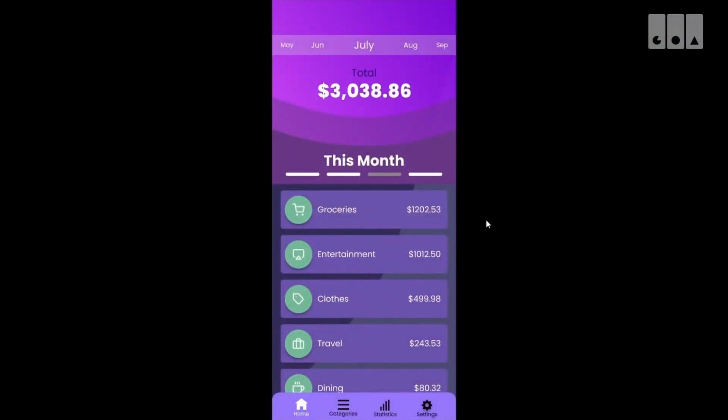Here is the home screen of our app. Here shows the total amount of money you've spent this month. And here are the specific categories that contributed to this total. Now, if we just swipe, we can see the total we've spent this year. And as you can see, these values update according to that.